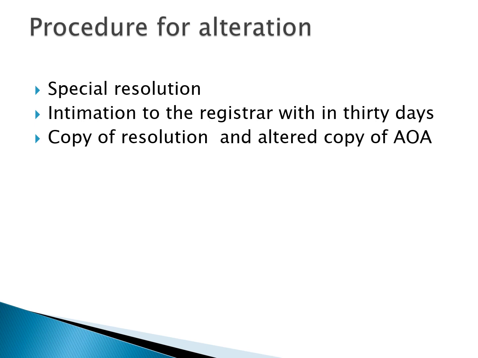If you want to alter the articles, it must be ratified by a special resolution, and any changes approved by the special resolution should be forwarded to the registrar of companies within 30 days. The altered copy must reach the registrar's office within 30 days.